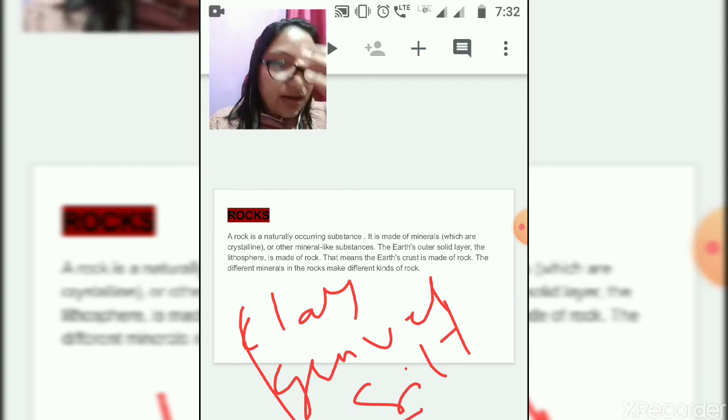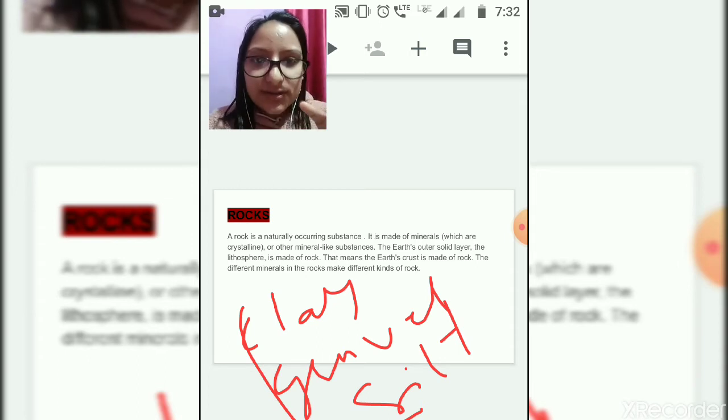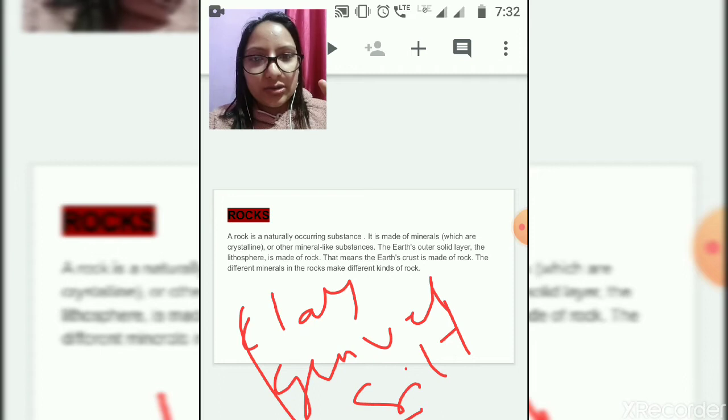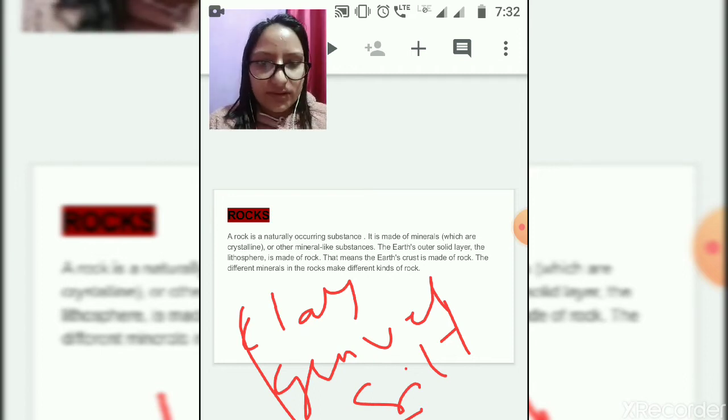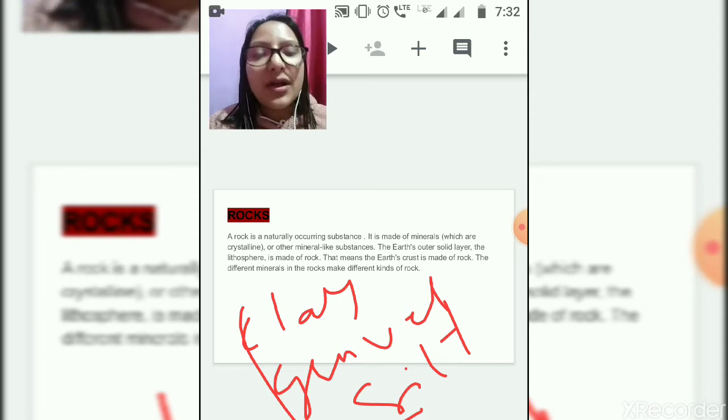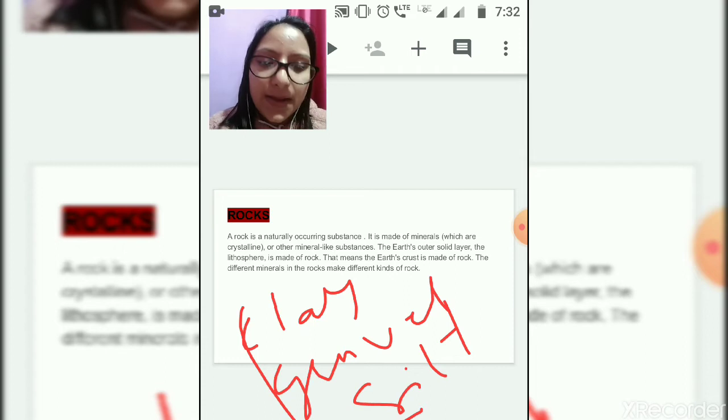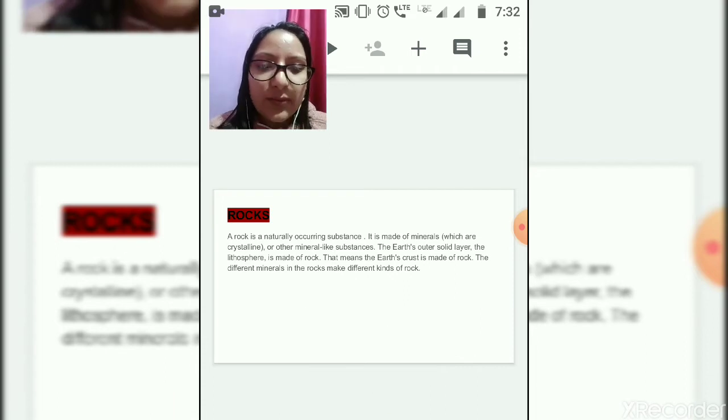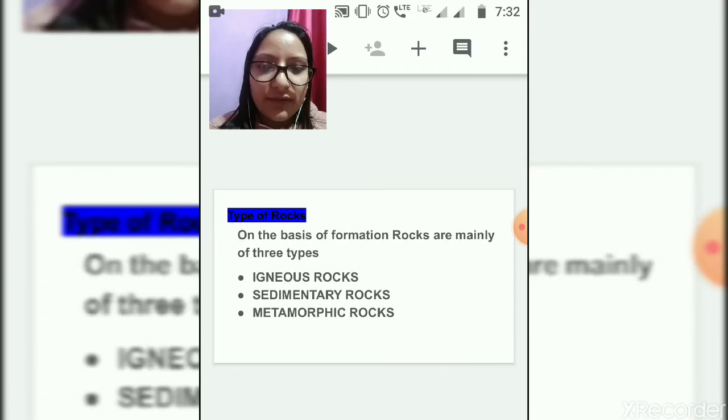Rock is not composed of one single mineral; rocks are usually a mixture of a variety of minerals. That is why we have different types of rock having different types of minerals. We will see the different types of rock.